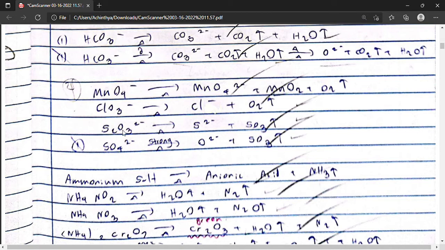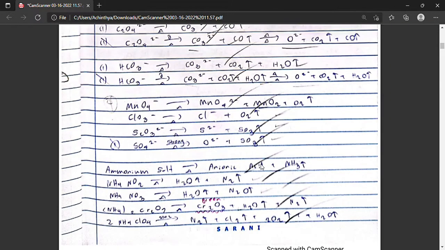If we were to take the metal thiosulfate and thermally decompose it, we will obtain the metal sulfide and sulfur trioxide. If we were to take lithium or group 2 sulfates and strongly heat them, we will be able to obtain the metal oxide and sulfur trioxide. These are reactions forming sulfur trioxide.